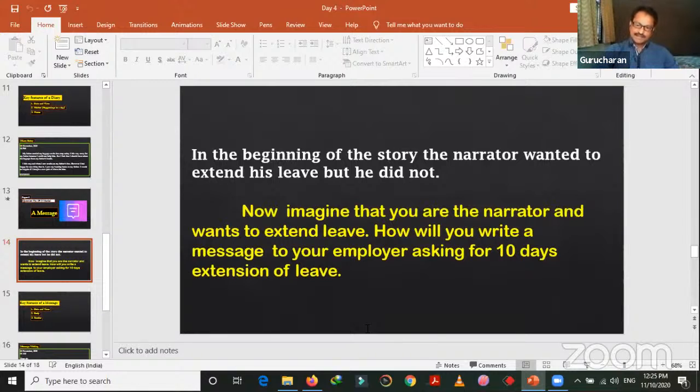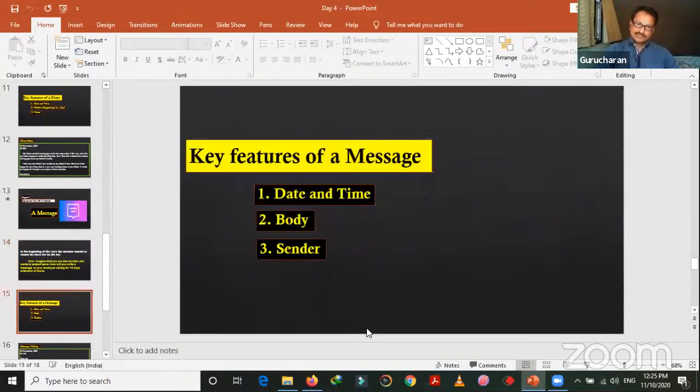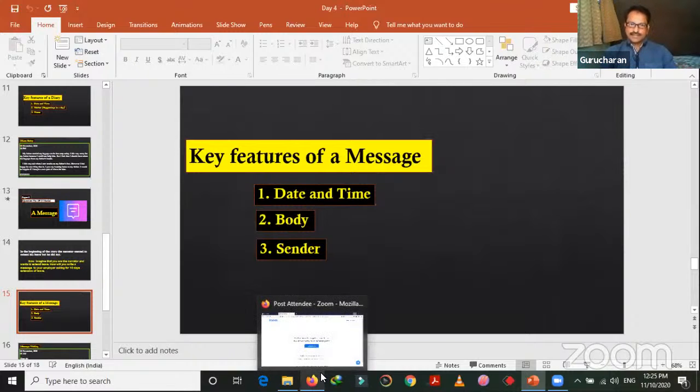Okay, let's see. You try in your own way. I have tried in my way. So before starting writing a message, sending a message, let's see the features of a message. What are the main features? What are the main points to keep in mind while writing a message?